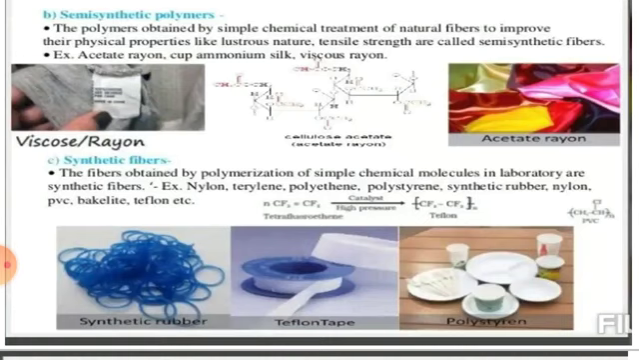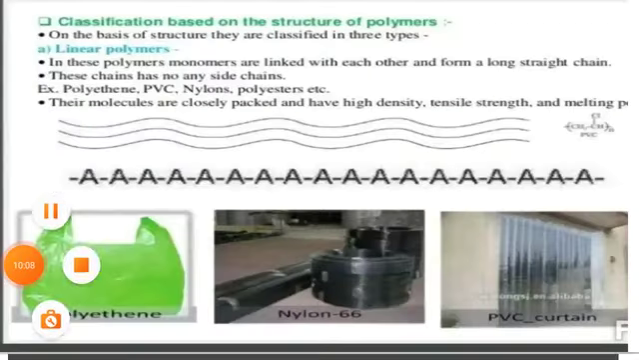Here one of the preparations has been given: tetrafluoroethene, CF2=CF2. This is a monomer. This monomer undergoes polymerization process and then it gets converted into Teflon. Here you see in the image, Teflon tape. This is one kind of synthetic polymer.